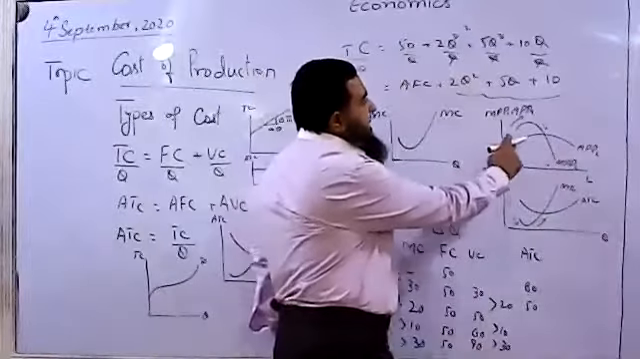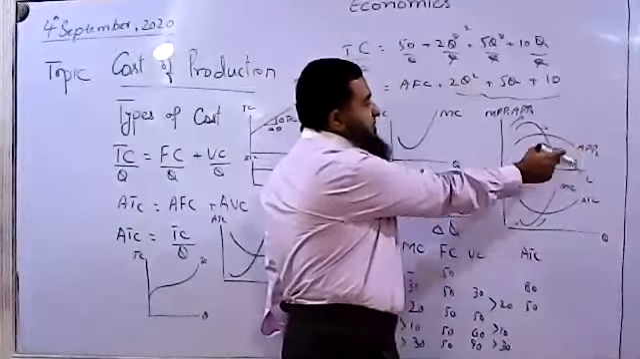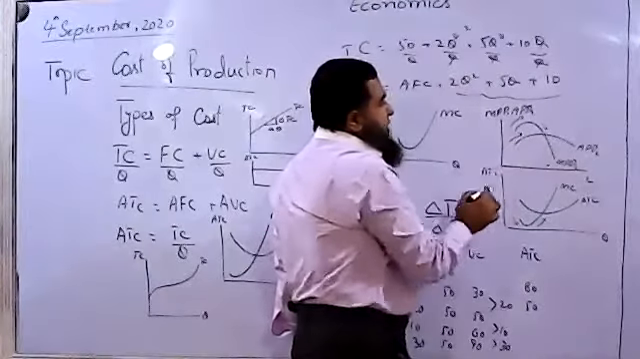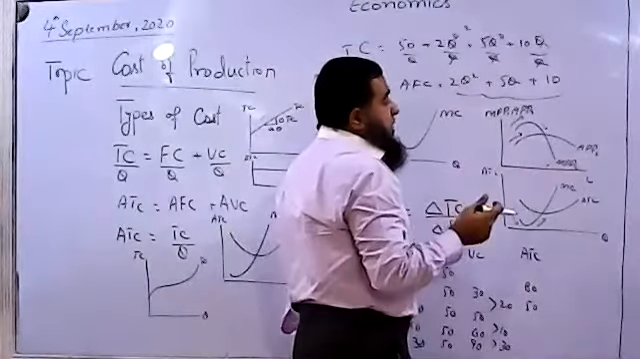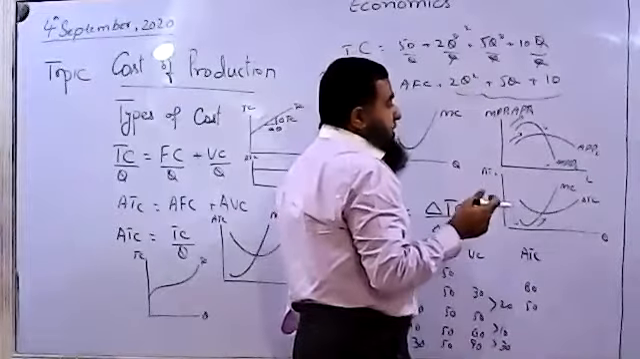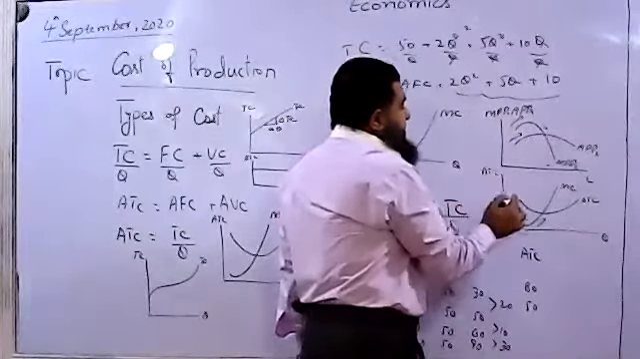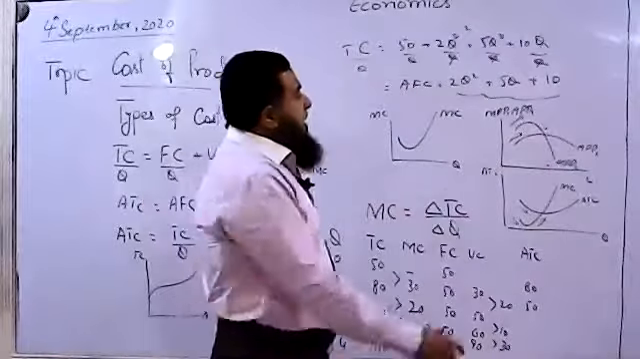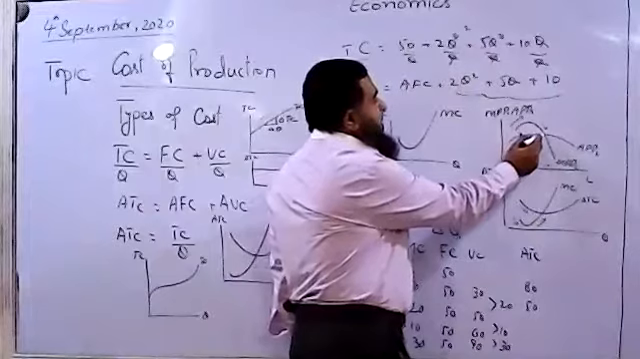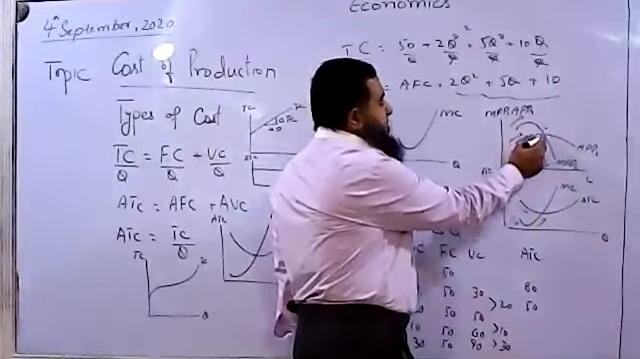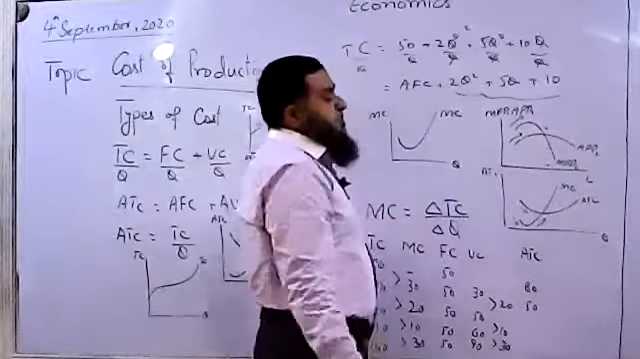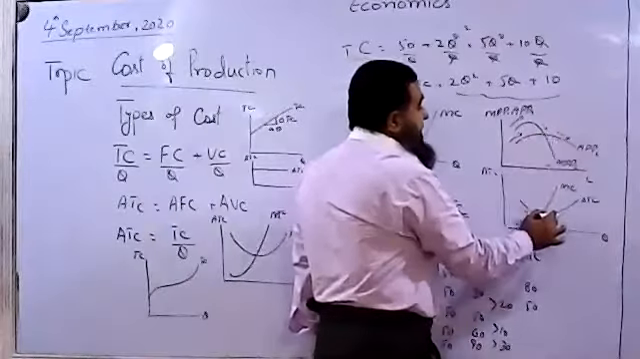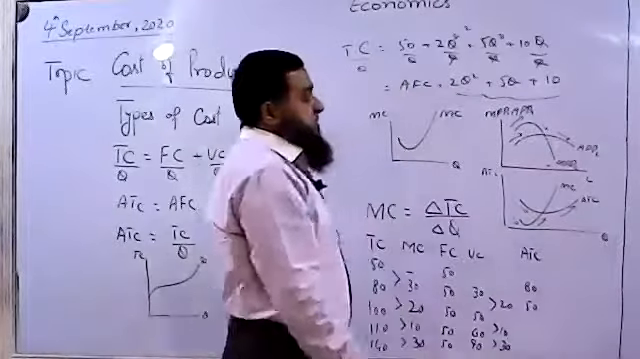Now, if you look at the average physical product of labor, as it is increasing, the per unit output of the worker, or productivity of worker, is increasing, so per unit cost is decreasing. When productivity of worker, output per worker, is maximum, then average cost is minimum. And when productivity of labor is declining, then average cost starts increasing.